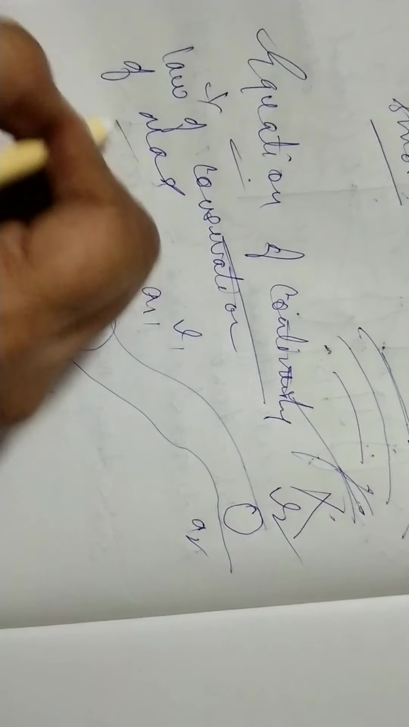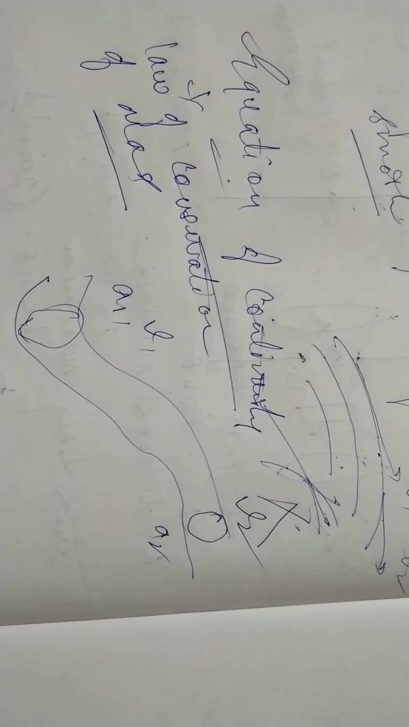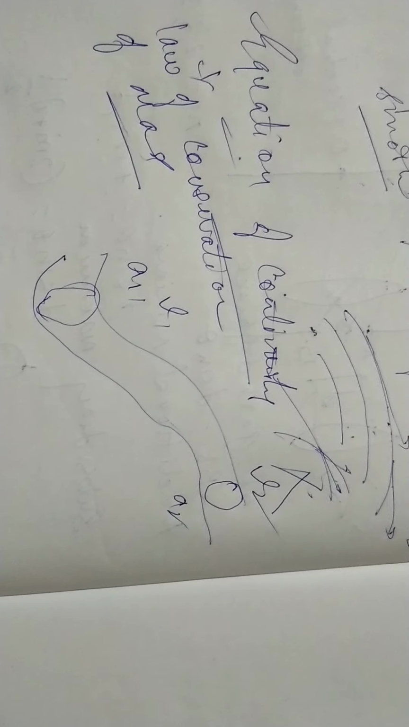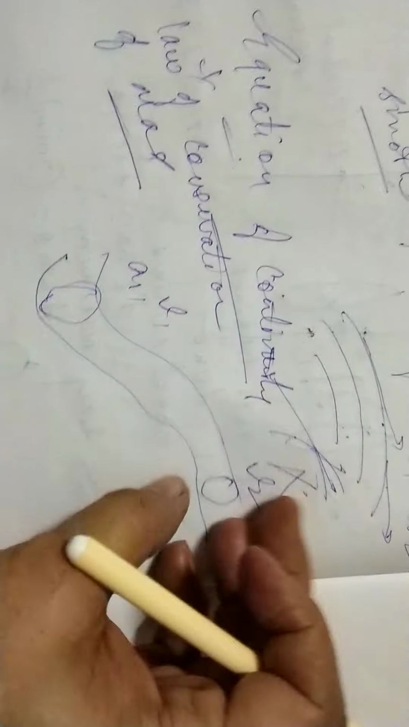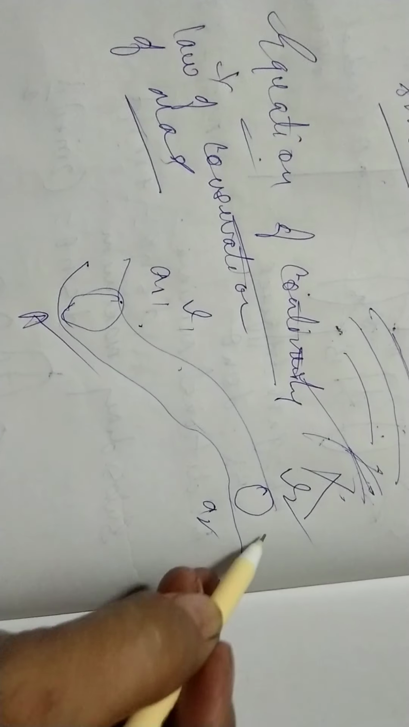Okay, and we have taken a liquid flowing in a tube of non-uniform cross section. The cross section should not be the same, it should be varying. Somewhere it is more, somewhere it is less. Okay, and here we have taken A1, V1 and rho 1. So this is point A and this is point B.